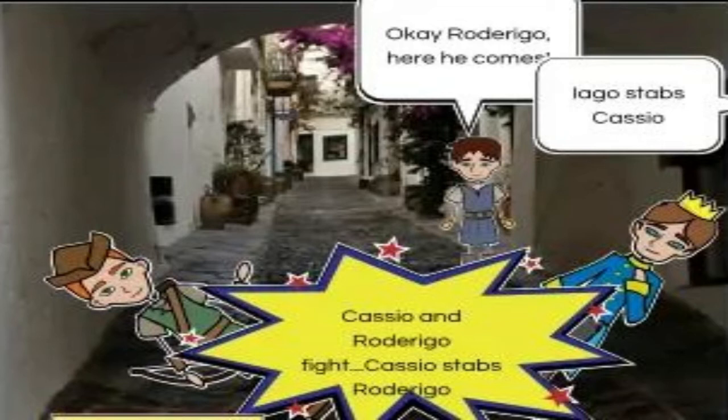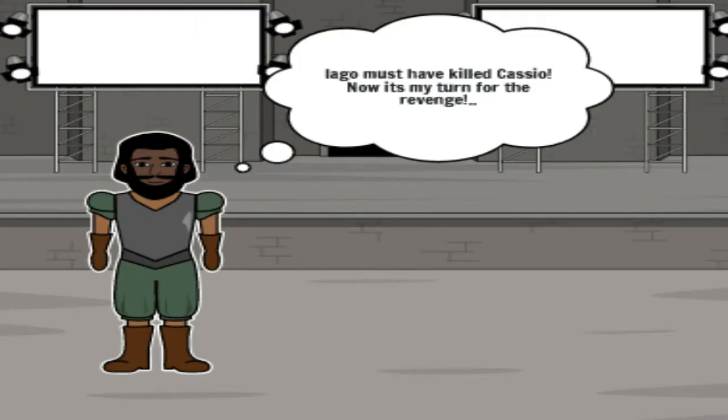Iago darts in from behind, stabs Cassio and exits. From a distance, Othello hears Cassio's shouts and believes that Iago has killed Cassio. Moved by Iago's loyalty to him, Othello dashes off to kill Desdemona in her bed.